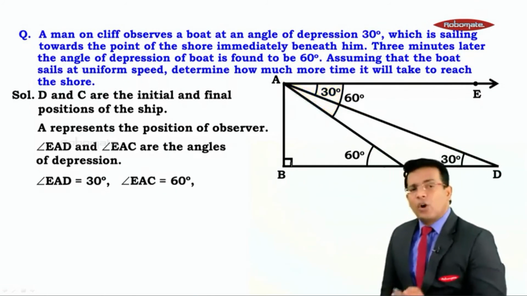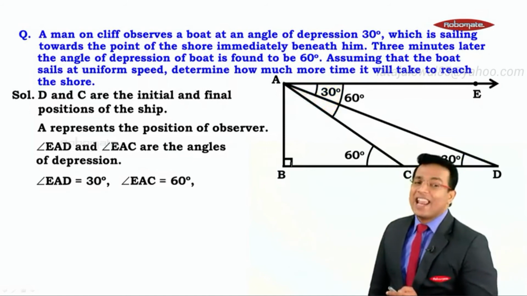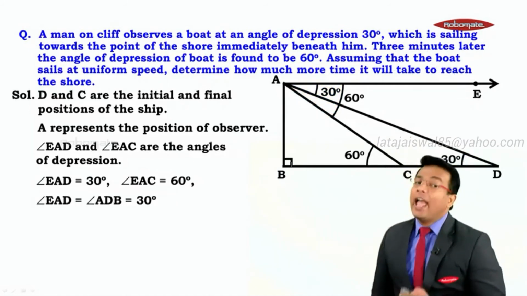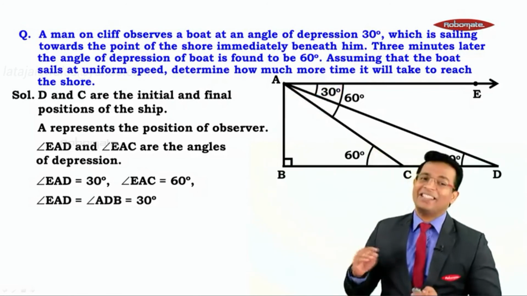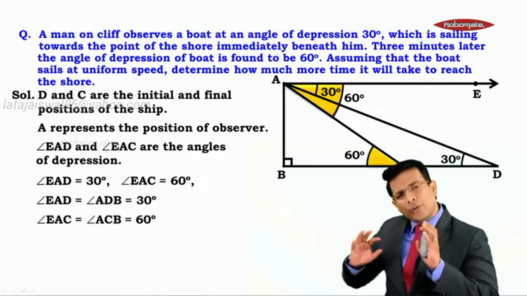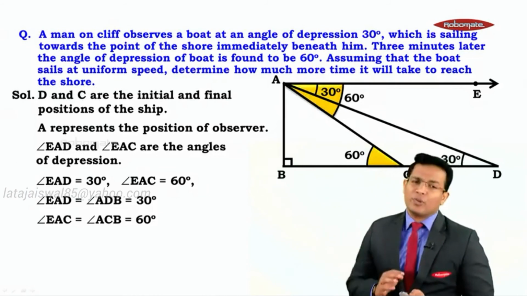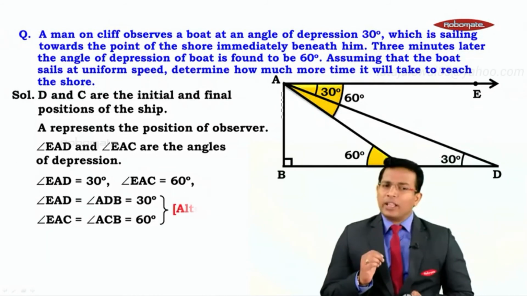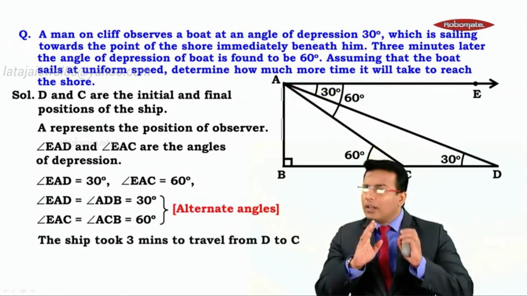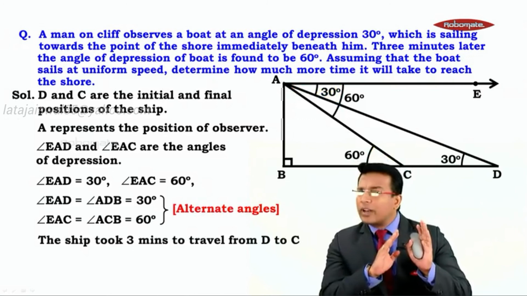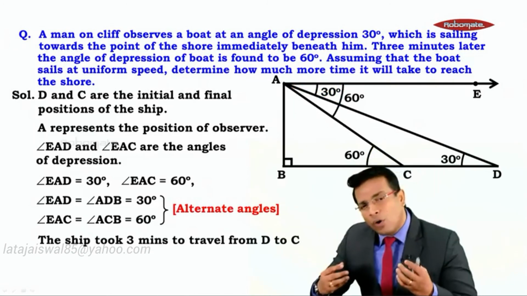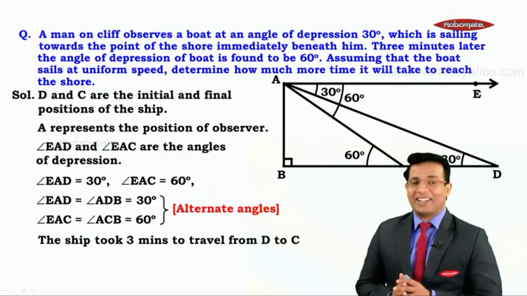And from this we got that angle EAD is equal to angle ADB is equal to 30 degree. And we came to know that angle EAC is equal to angle ACB is equal to 60 degree. So this is what we wrote from this information which we got. And we know one more thing, right? Why they are equal? We know because they are alternate angles. And we know that ship took 3 minutes to travel from D to C. So student, now I have listed down all the information what we had in the figure, right?